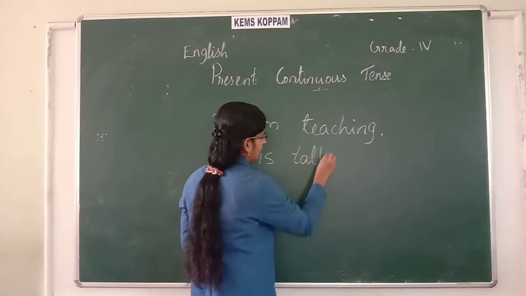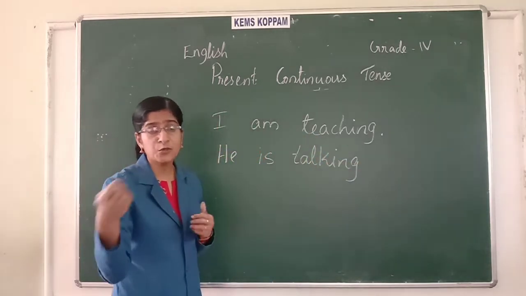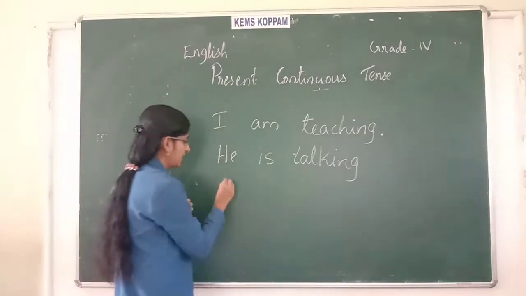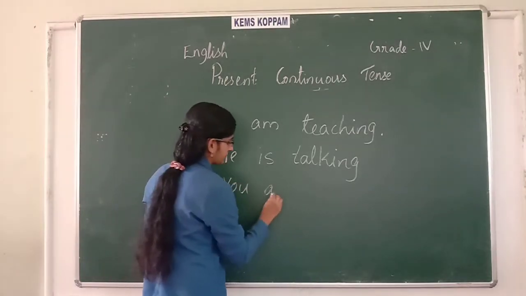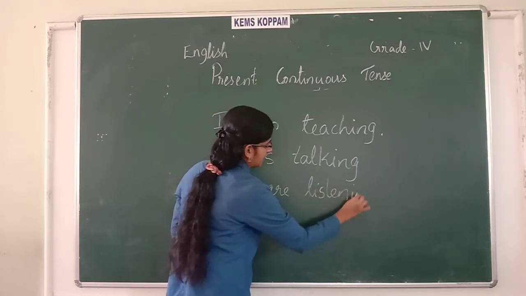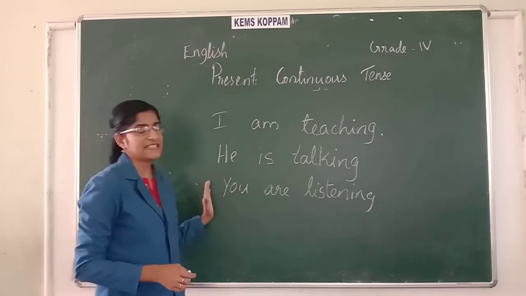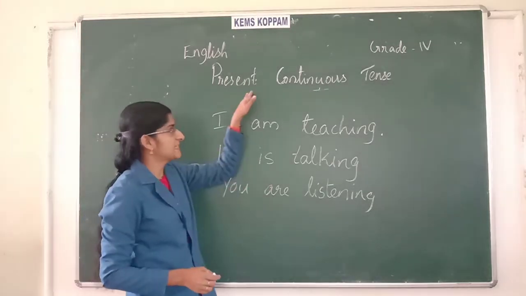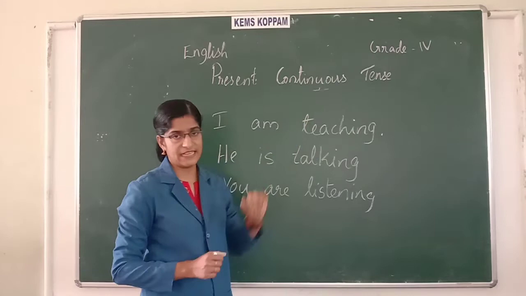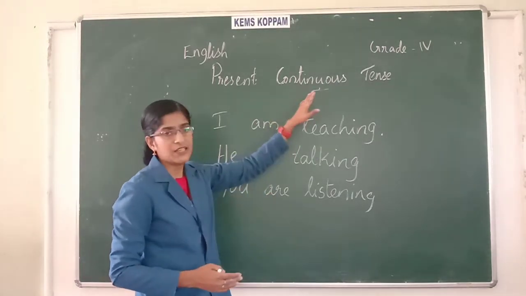Okay, he is talking. And what are you doing there? You are listening. Okay. So these sentences are in present continuous tense.